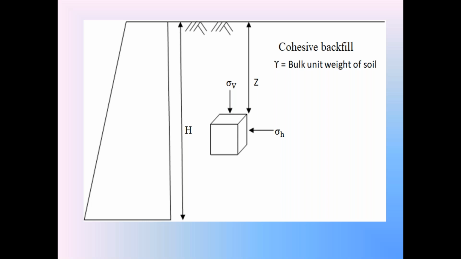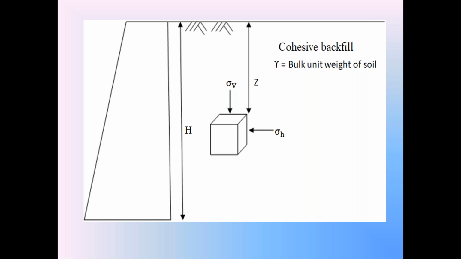Then the other stress, sigma H. Sigma H is called the horizontal normal stress on the soil element because the stress sigma H is perpendicular to the vertical surface of the soil element. To that vertical surface, the horizontal stress sigma H is in the perpendicular direction. So sigma H is called the horizontal normal stress in the soil element.